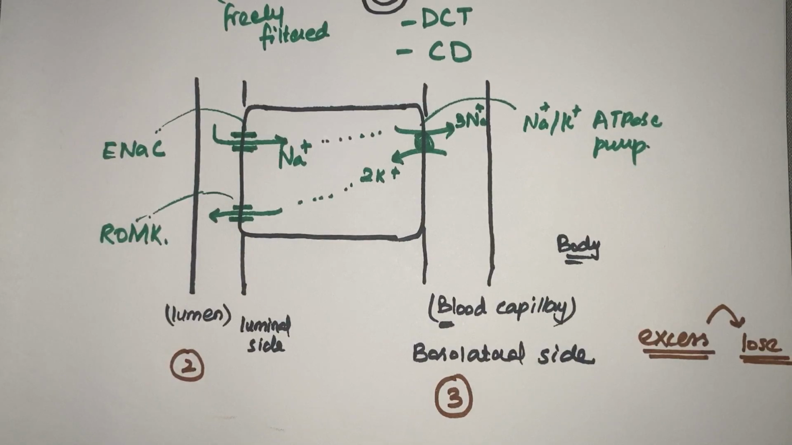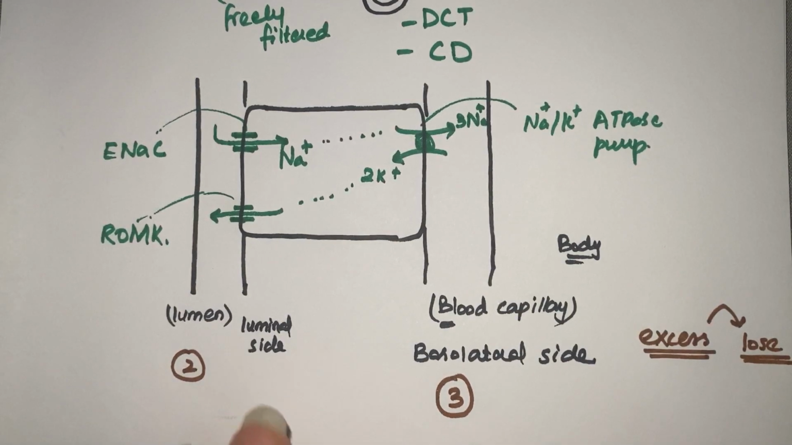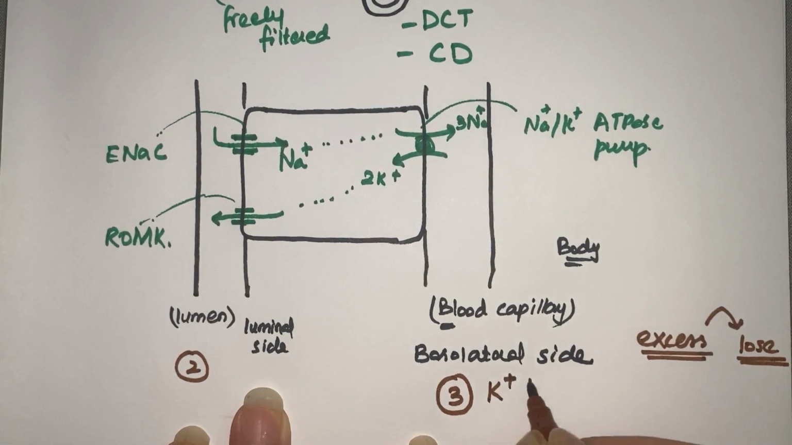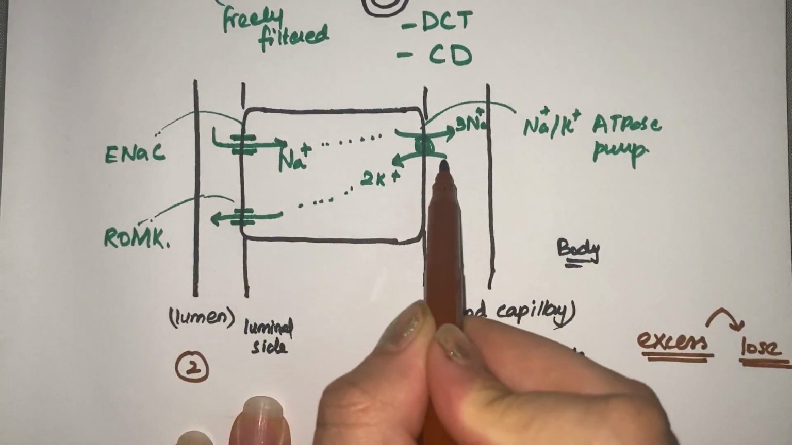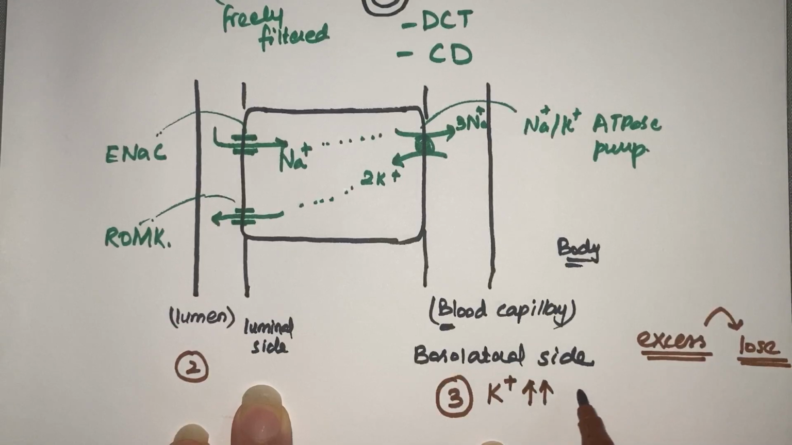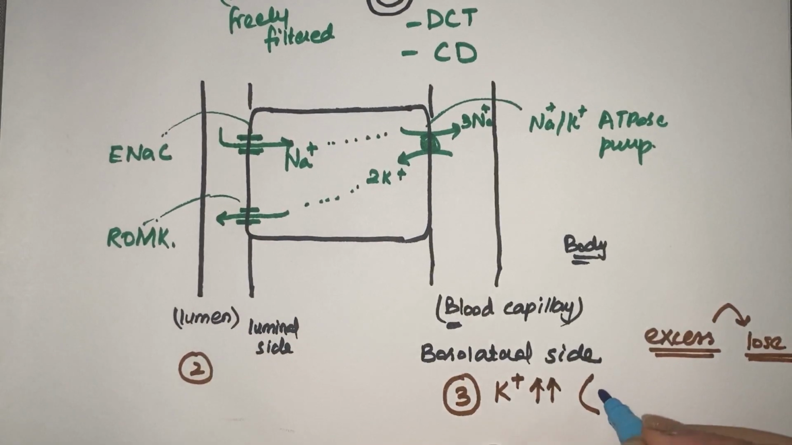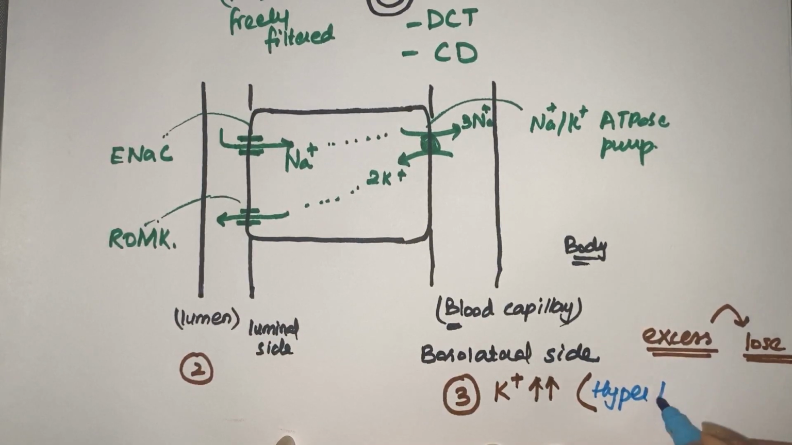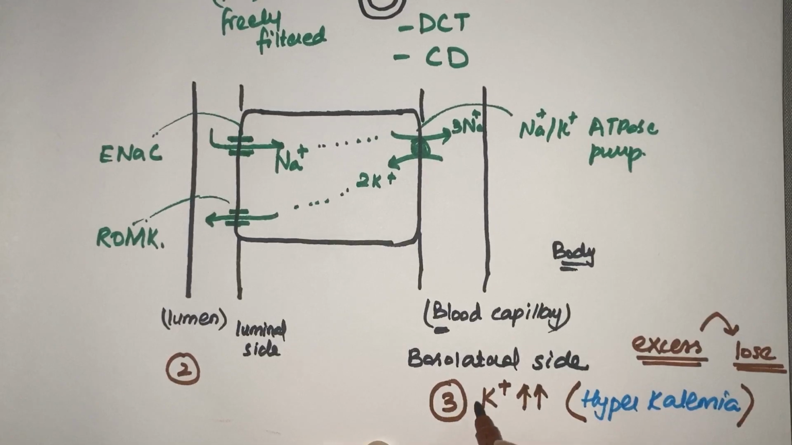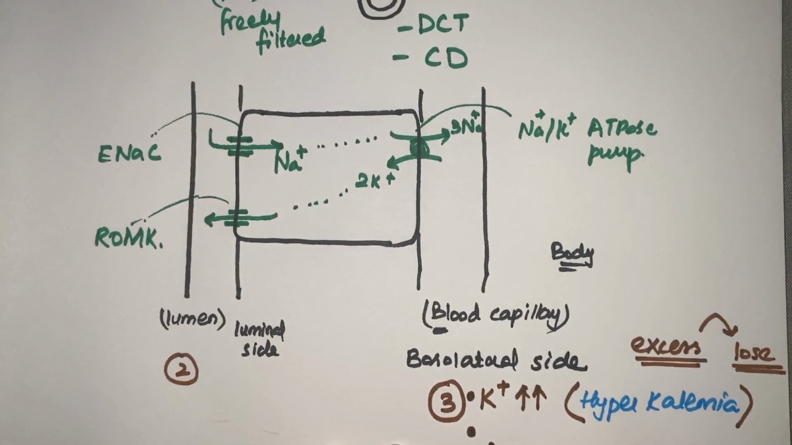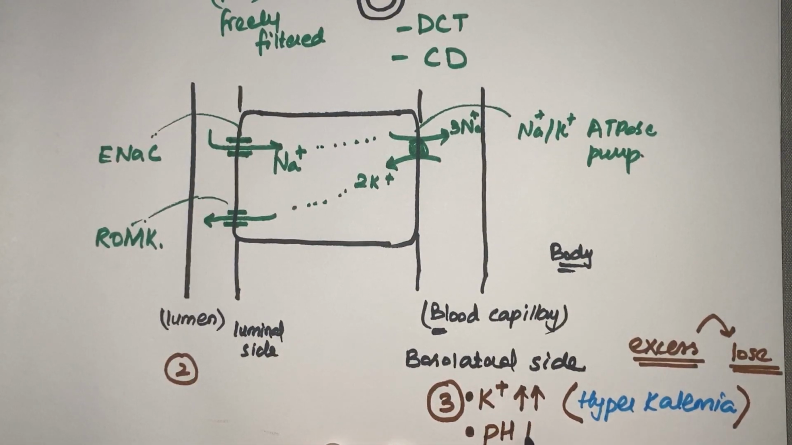First of all, we are losing potassium here. Of course, when there is increased potassium in the blood, we easily lose this potassium. So this potassium secretion rate is increased if there is hyperkalemia. Now, the second condition is when there is increased pH.